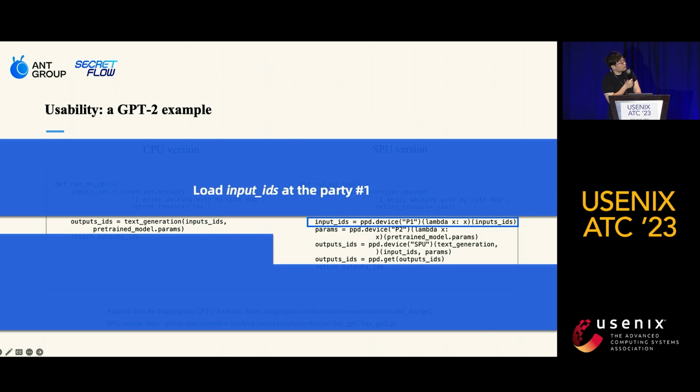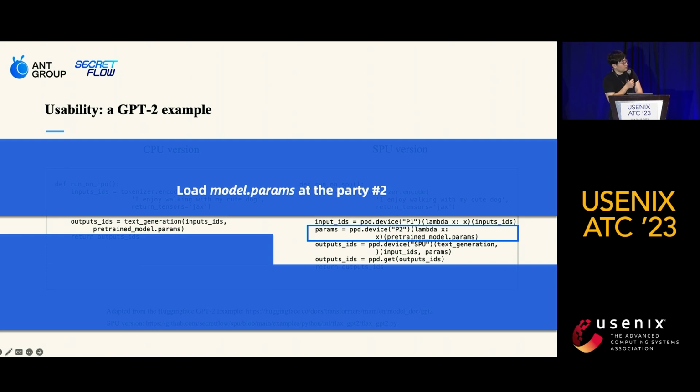The first line runs a remote function on device named P1. In this example, we just use an identity function to convert a public array into private data on device P1. In a more realistic case, this can be some data only available on P1. So keep in mind, the content of input IDs will not leave device P1. The caller will only get a meta array with only input data type and shape information.